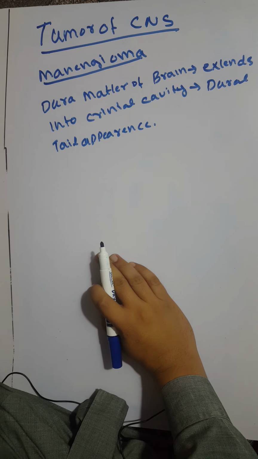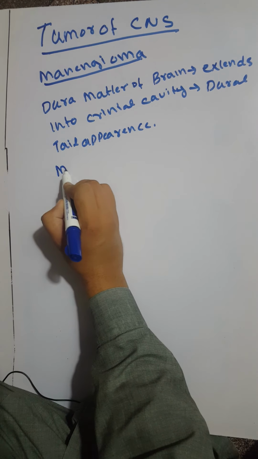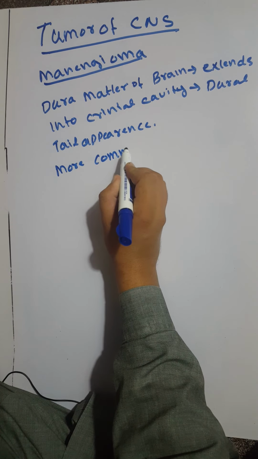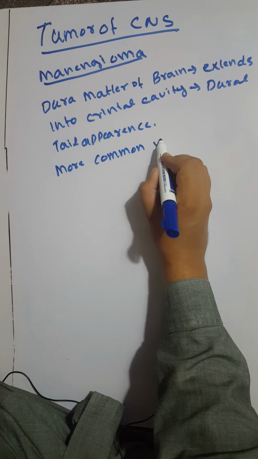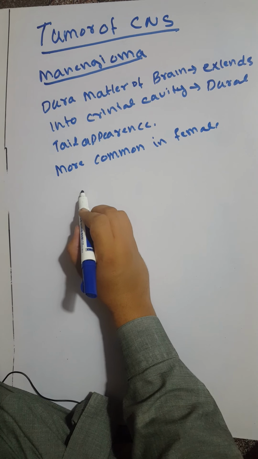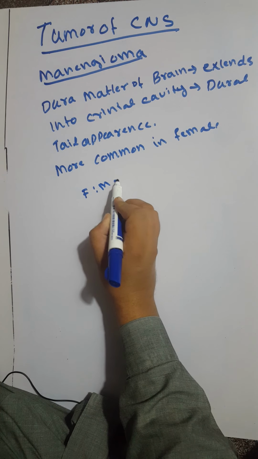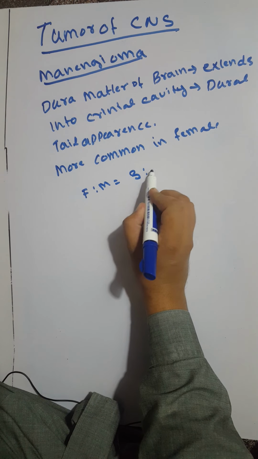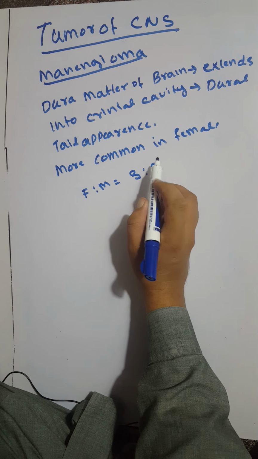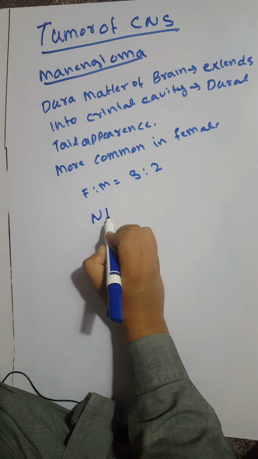The meningioma are more common in female. The female to male ratio is 3:2, and they are often associated with the history of neurofibromatosis type 1.